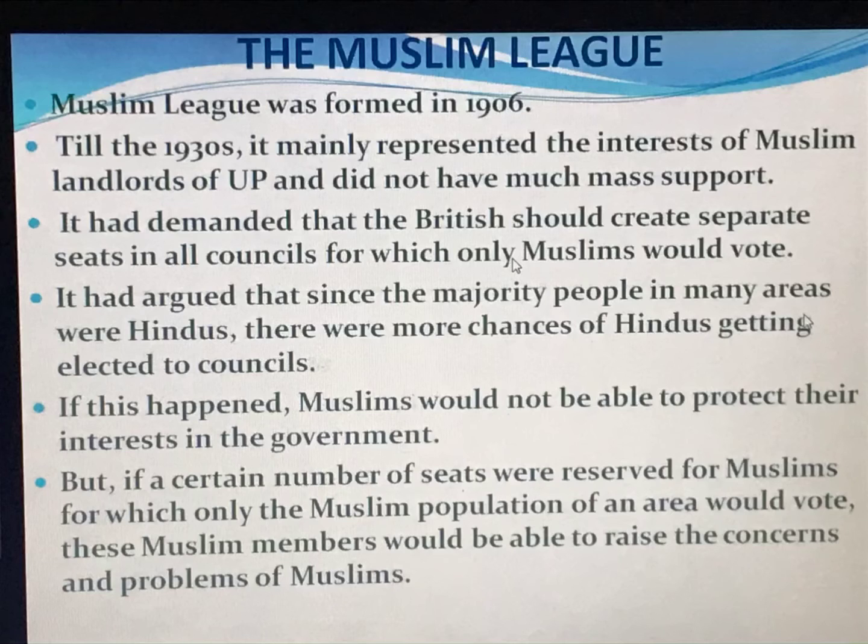At that time, if this happened, Muslims would not be able to protect their interests in the government. But if a certain number of seats were reserved for Muslims, for which only the Muslim population of an area would vote, these Muslim members would be able to raise the concerns and problems of Muslims. So at that time the British thought, instead of creating a separate one for the Muslims, they reserved seats for the Muslim people.